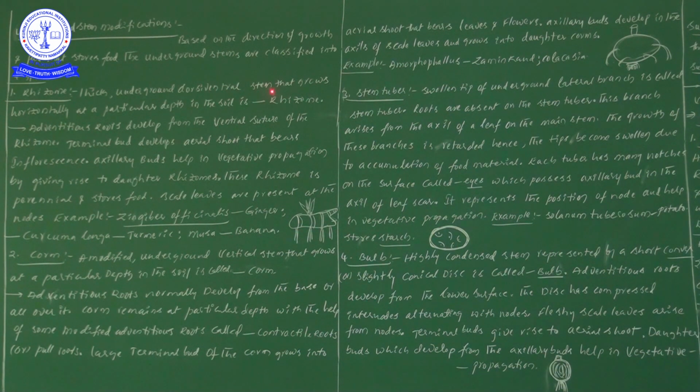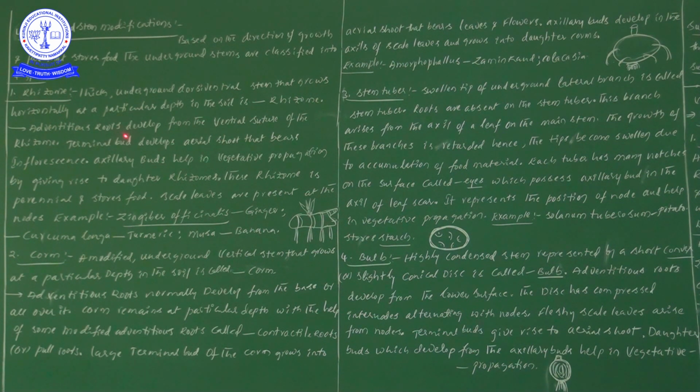Don't forget, this point is important from the NEET examination point of view: the rhizome definitely grows horizontally at a particular depth in the soil. Such a structure only can be taken as a rhizome.